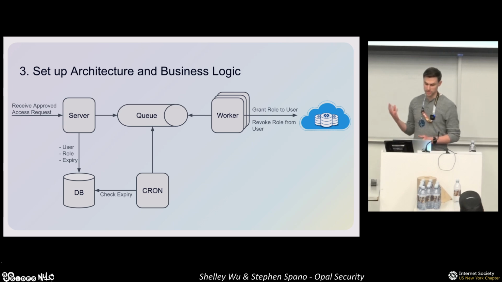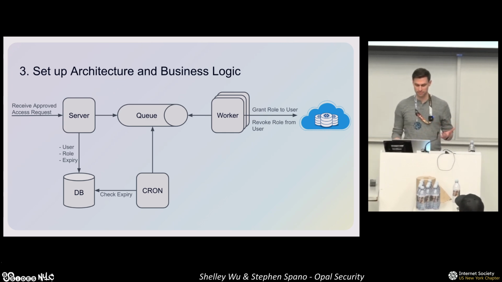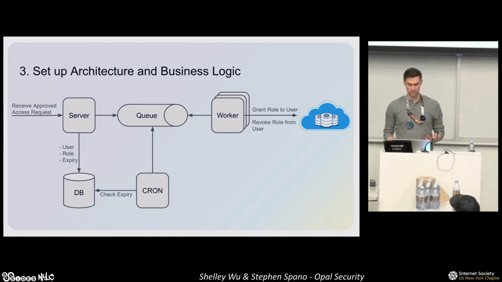And finally, for expiring asset access, you might want to utilize something like a cron job. It checks the database for all grants that have expired and queues a revoke job for each one. The worker picks up the job, issues the revoke command, and a grant will be yeeted away.